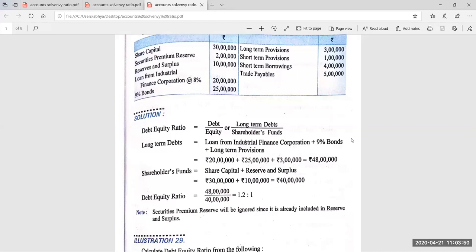So the shareholder funds are 40 lakh. So debt equity ratio will be 48 lakh upon 40 lakh, which is equal to 1.2:1. So can you people comment on this ratio? This ratio is safe from the lender's point of view or not? Would lenders be giving more funds to the business or not? Yes, Toshit. Very good. Anushka Kothari, Harshita Sharma, yes, because it is below 2:1. The ideal ratio is 2:1. So lender's position is safe in the company and they will be granting loan to the company easily.